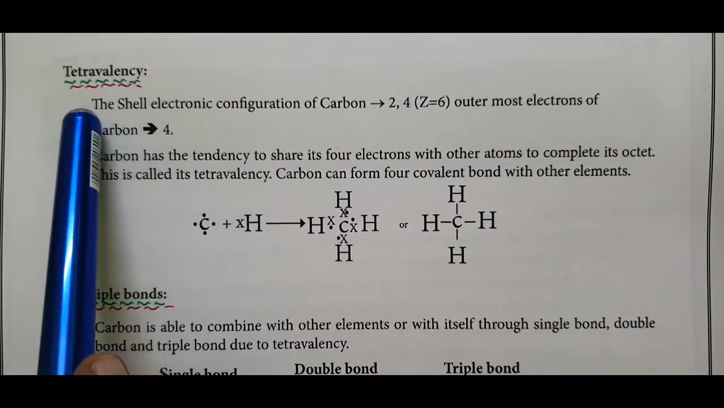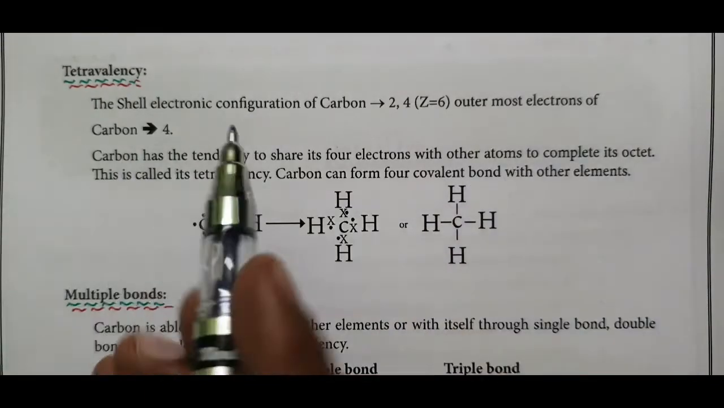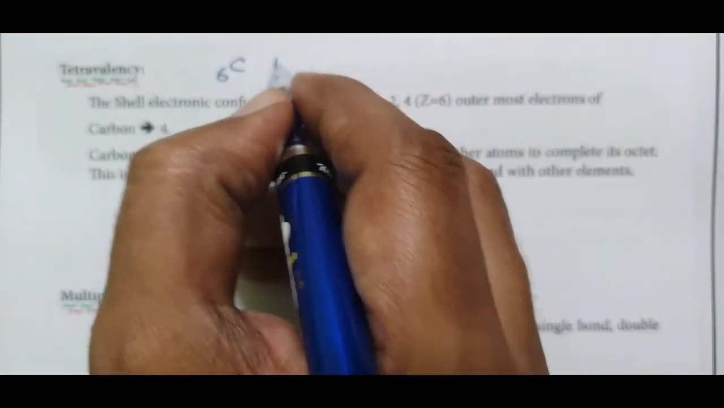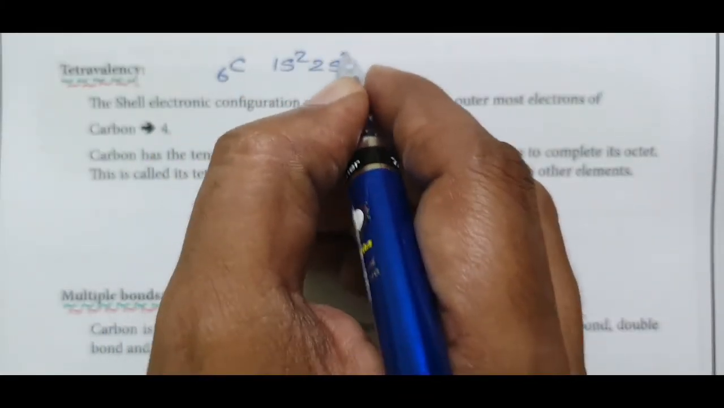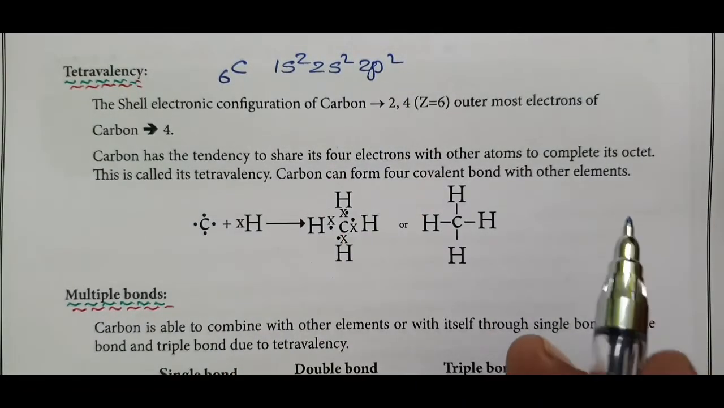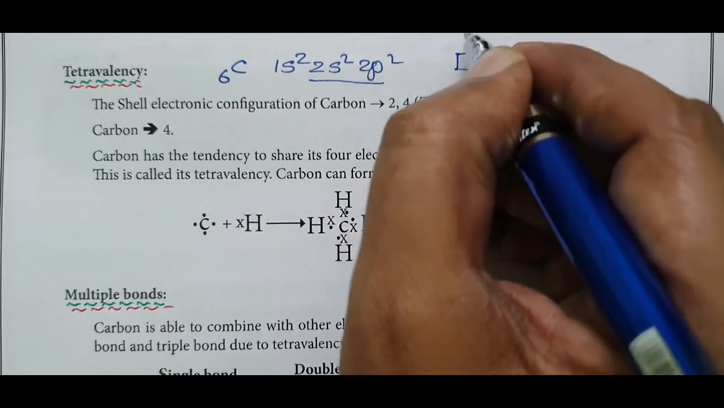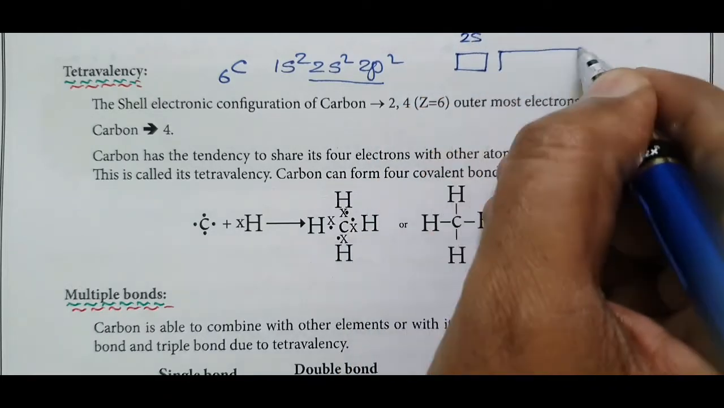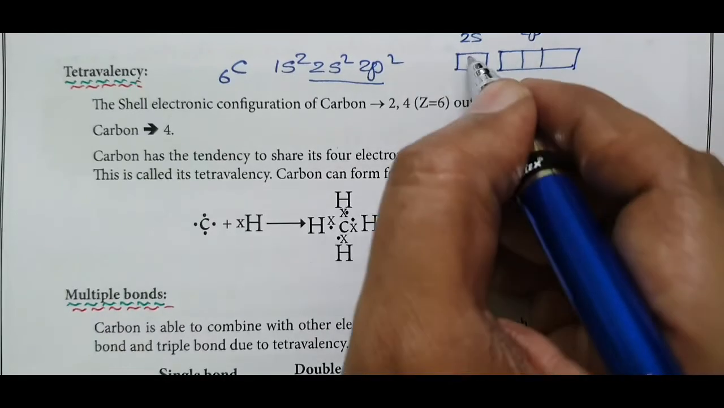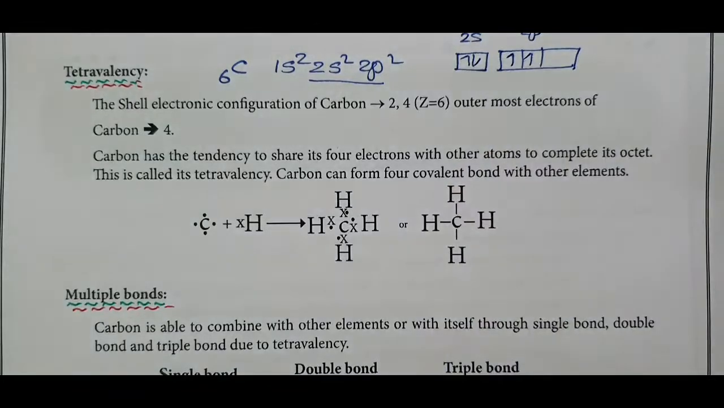Tetravalency. The outermost shell of carbon has 4 electrons. Carbon, atomic number 6, has electronic configuration 1s2, 2s2, 2p2. The valence shell contains 4 electrons. In the valence shell, the 2s orbital has only one orientation, and the p orbital has 3 orientations: 2px, 2py, 2pz. The s orbital contains 2 electrons and the p orbital, according to Hund's rule, contains 2 unpaired